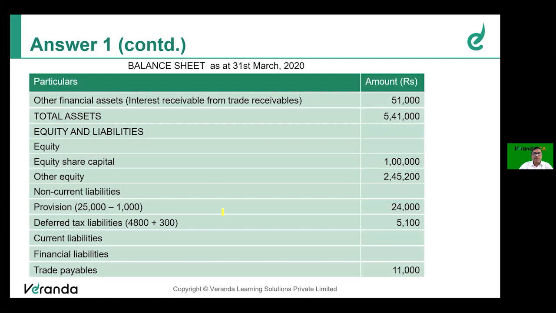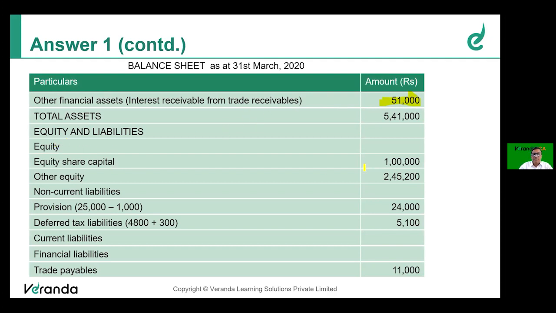Other financial assets, interest receivable from trade receivables. See, where you have to get money from another person, we should show it as other financial assets. So it's given in the adjustments of the problem, and we have to show it as other financial assets.